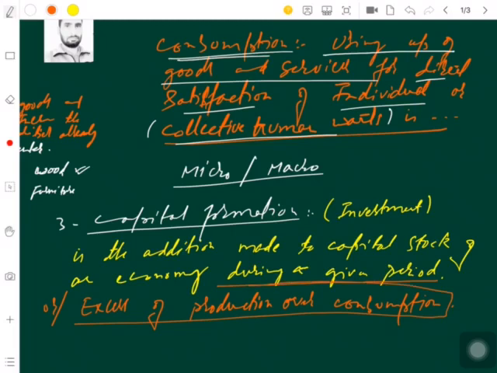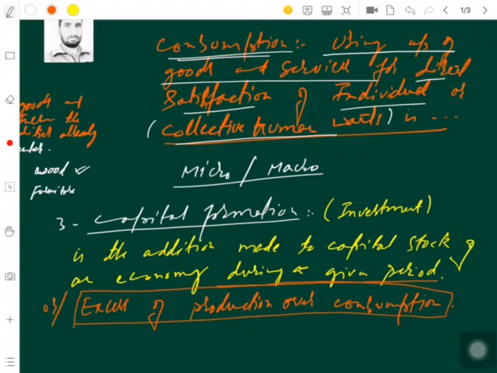What does this very particular sentence mean? Let us understand it first and we will move forward. Excess of production over consumption. That means whatsoever you have produced, if it all is not being consumed, and it usually happens in the economies that whatsoever you produce in a particular year, in a particular period of time, it is not being used completely, it is not being exhausted completely, some of it remains behind. That excess which remains is also called capital formation, or that part of current production.